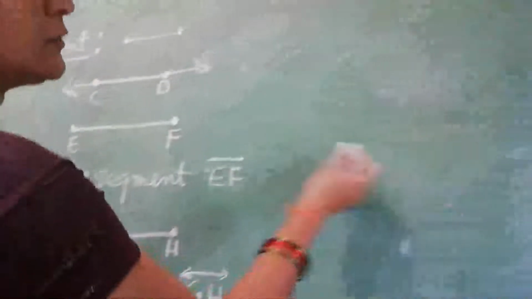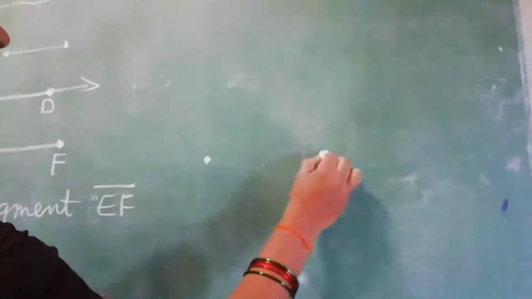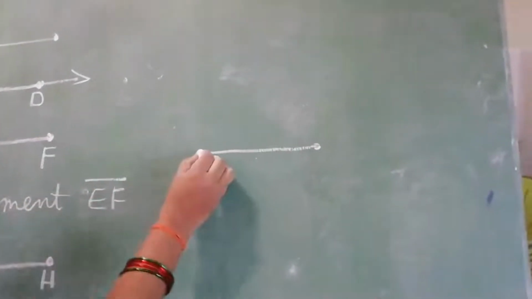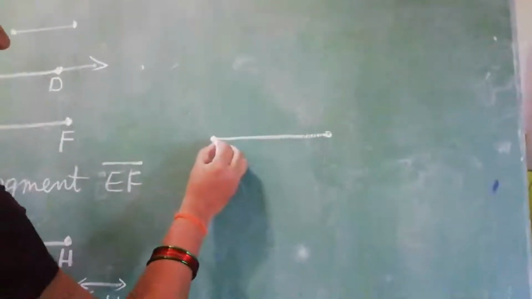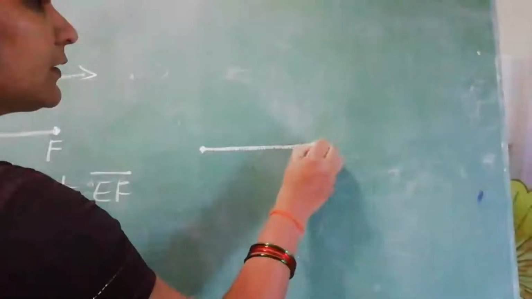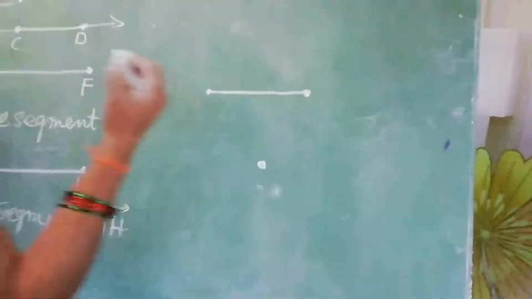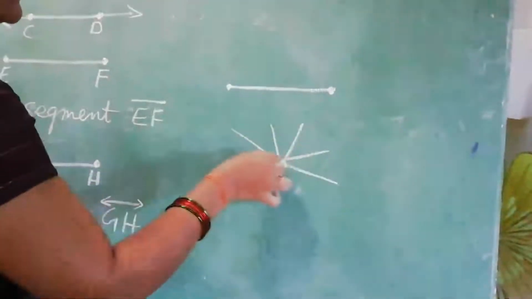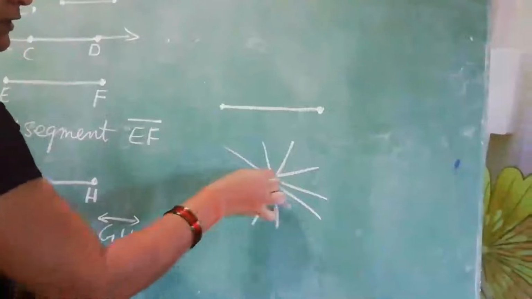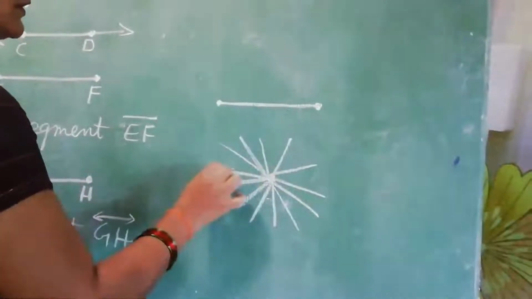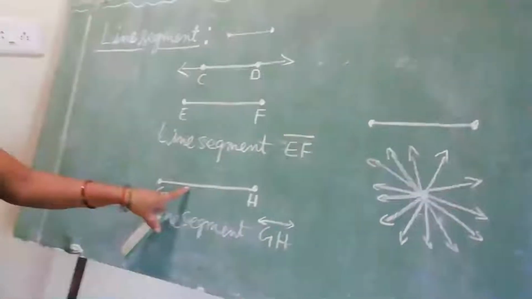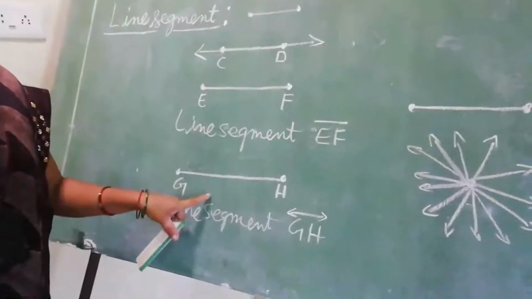Here I am asking one question. See, how many lines can we draw through 2 points? We can draw only one line with 2 points. How many lines can we draw through one point? We can draw as many lines as we wish through one point. Through 2 points, we can draw only one line. This is a line segment. It has 2 endpoints.